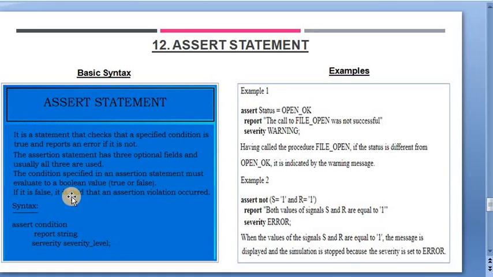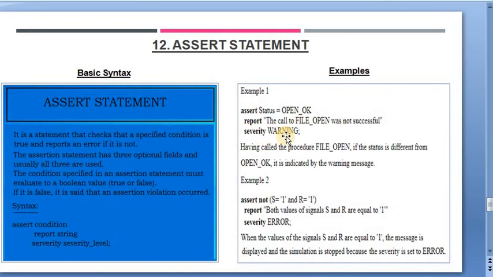As you see its syntax, which says that the assertion statement has three optional fields, and usually all three are used in the program. Let's take a few examples to understand this thoroughly. The first example shows that whenever the procedure file open is called for assertion status open OK, if its status is different from open OK, then it is indicated by a warning message.